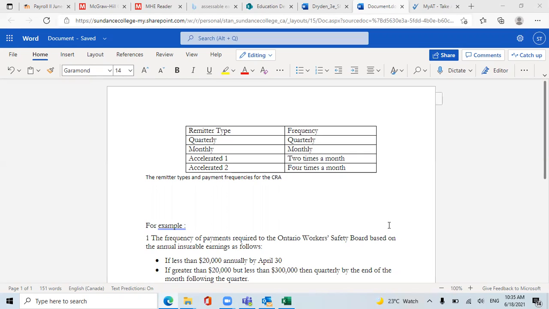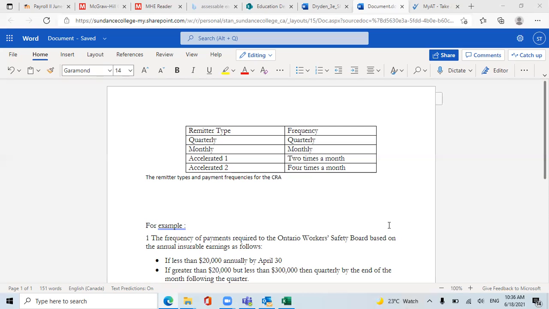that. So for the remitter types and payment frequencies for the CRA, there are quarterly, monthly, accelerated 1, accelerated 2. For quarterly remitter types, the CRA requires regular remitters as quarterly.